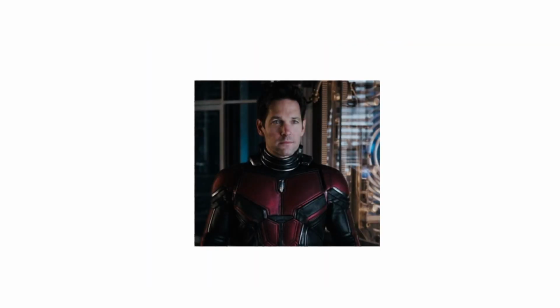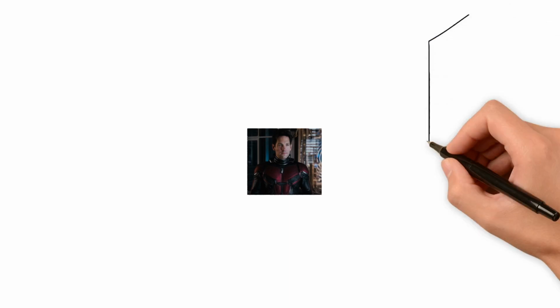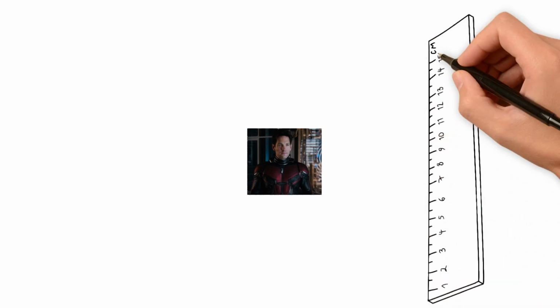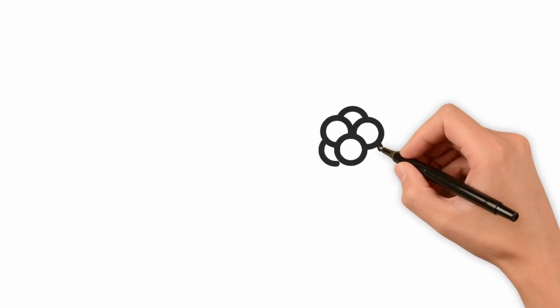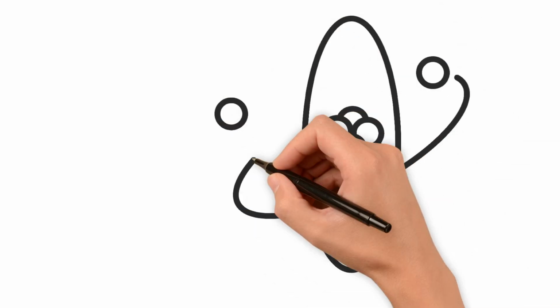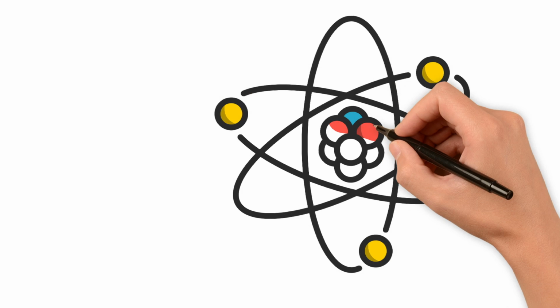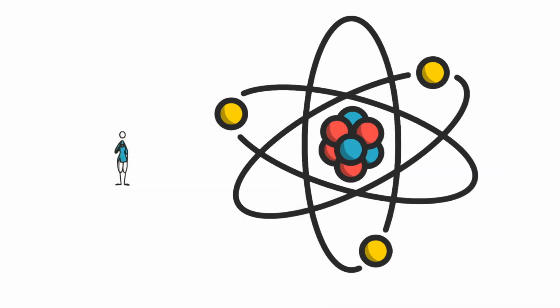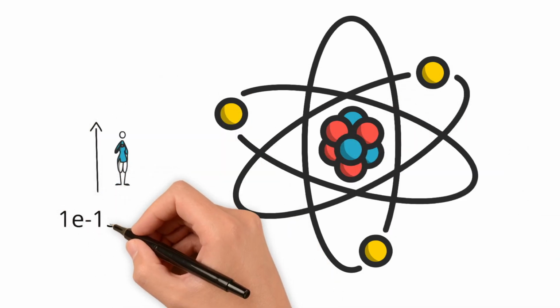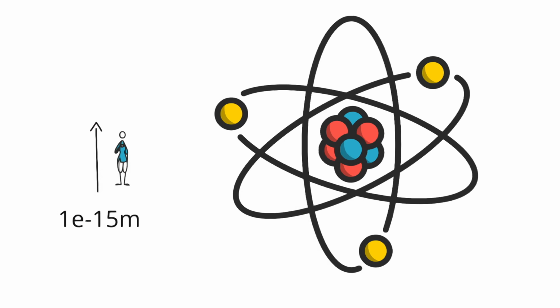Antman can shrink really, really well. It's no longer a case of losing an inch or two in height. Once Antman has finished shrinking, he's not even an inch tall. In fact, he can shrink enough to enter the quantum realm, a realm where everything smaller than an atom resides. This would put his minimum height at smaller than 1 × 10^-15 metres, which is the radius of a hydrogen atom.